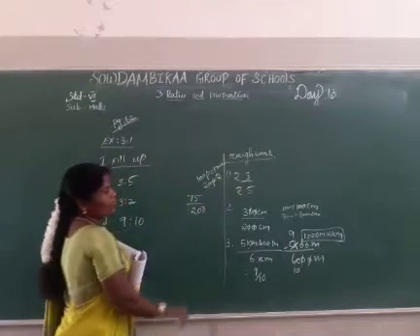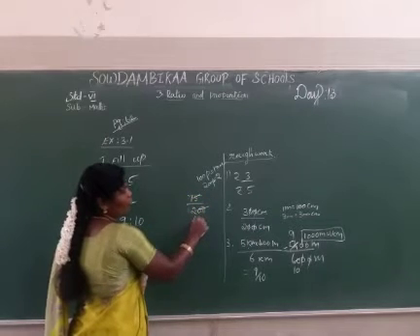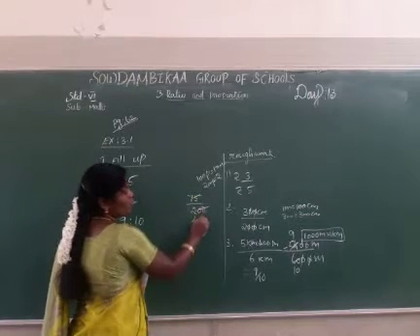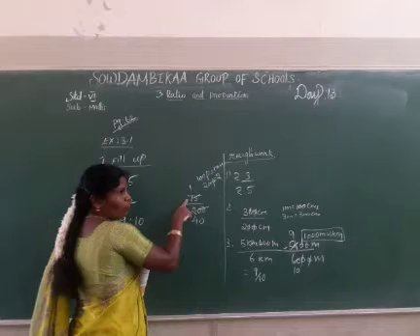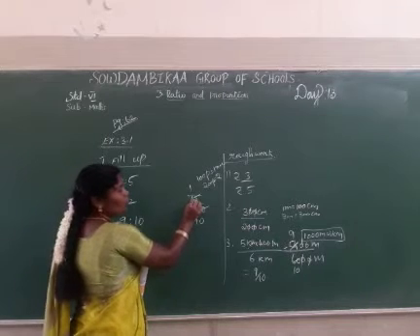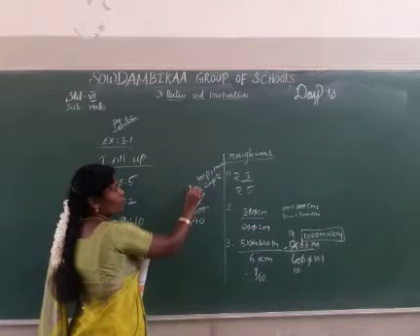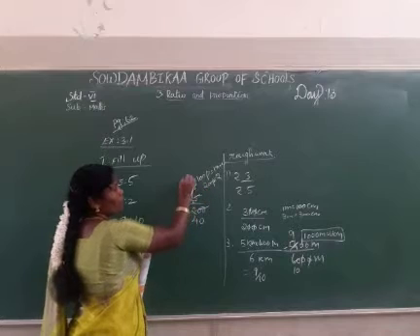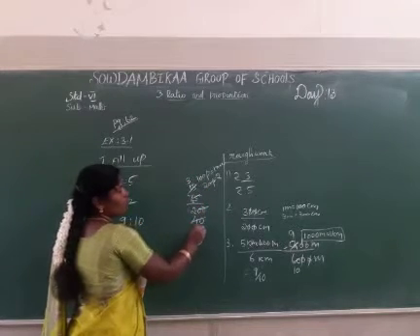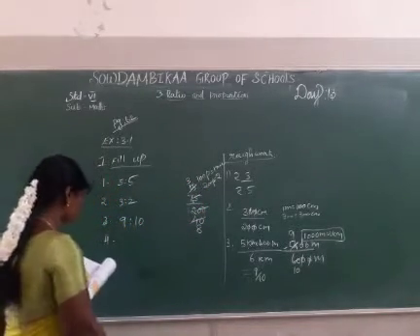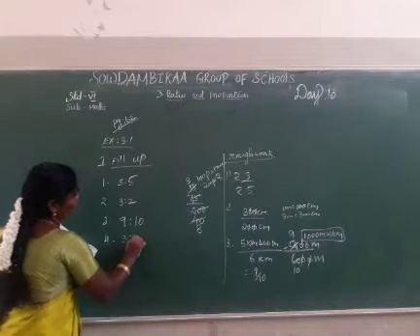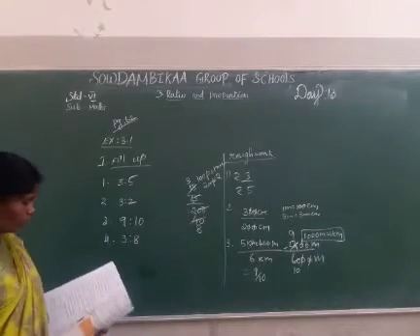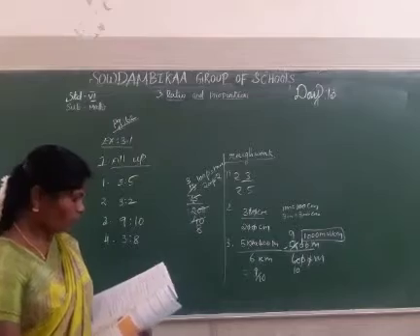Now cancel using the fifth table. 4 5s are 20 and 0. 1 5 is 5, 7 minus 5 remaining 2. 25, 5 5s are 25. 3 5s are 15. 8 5s are 40. So the answer is 3:8.